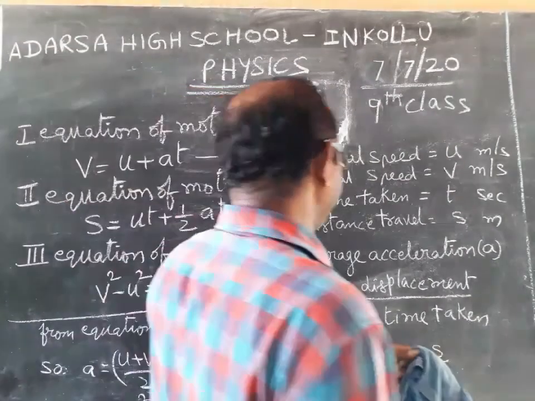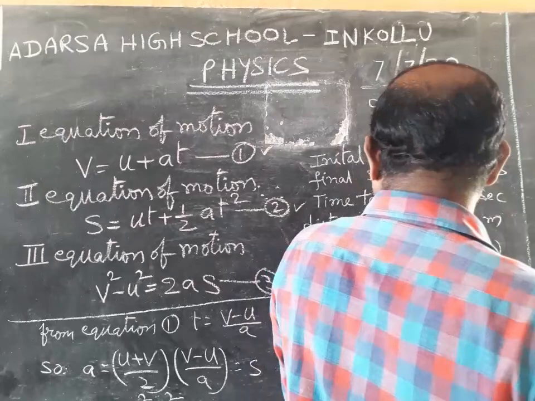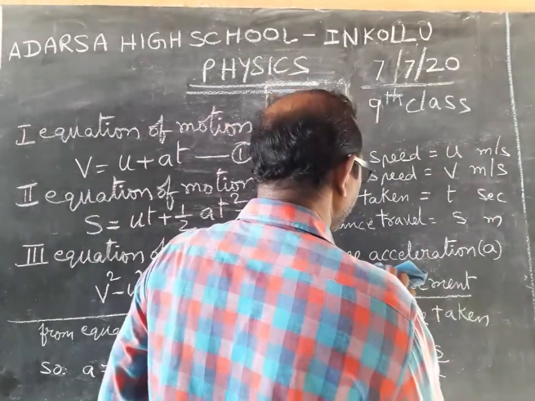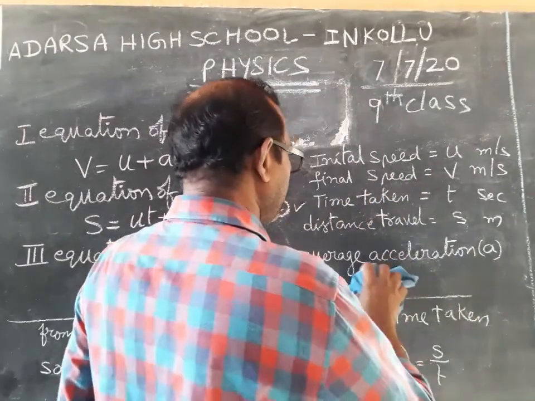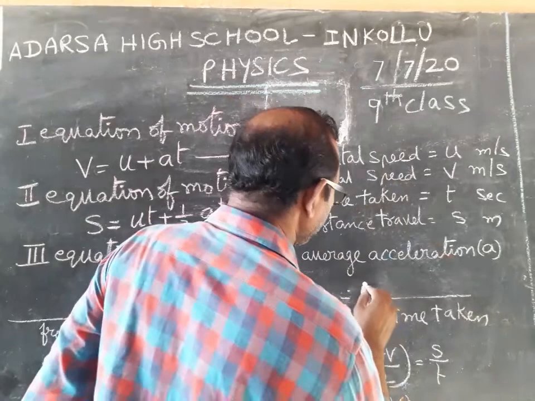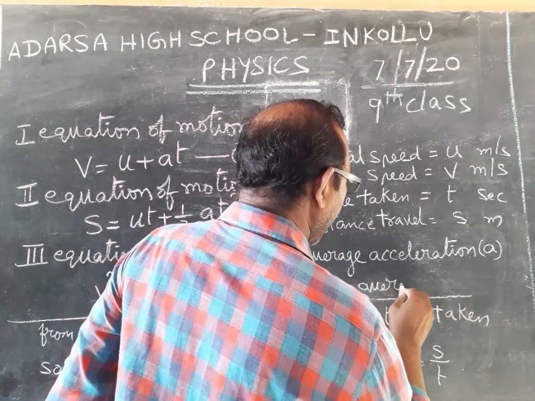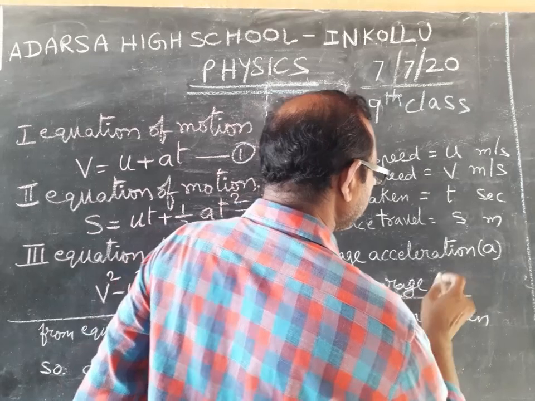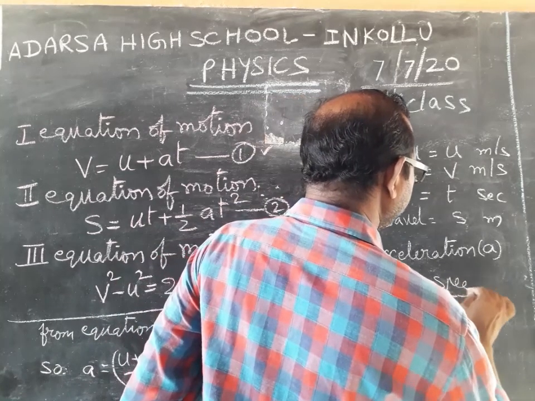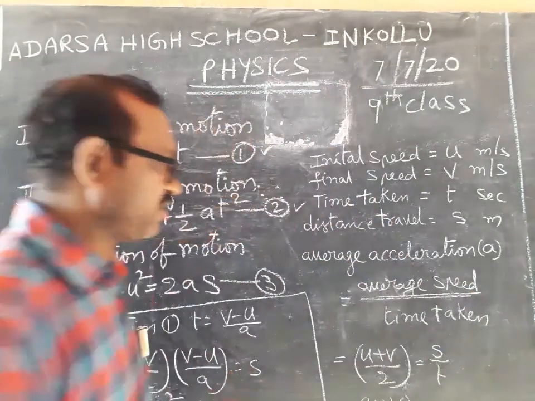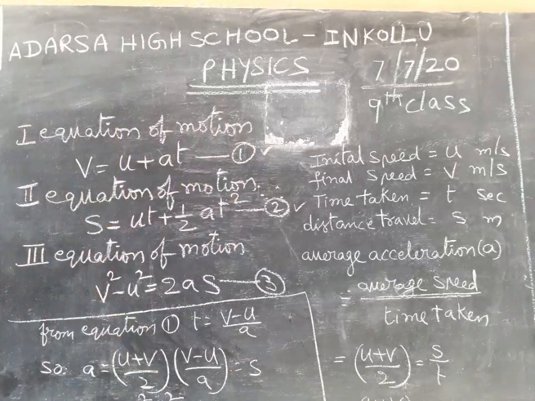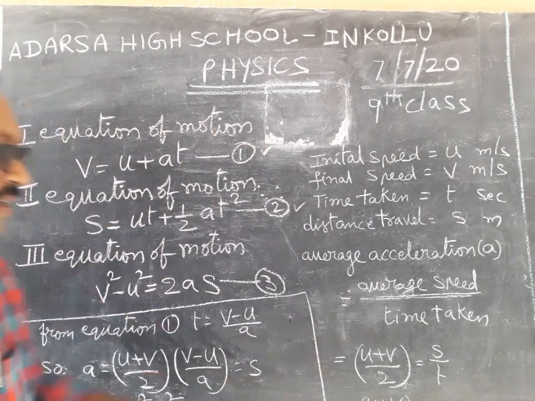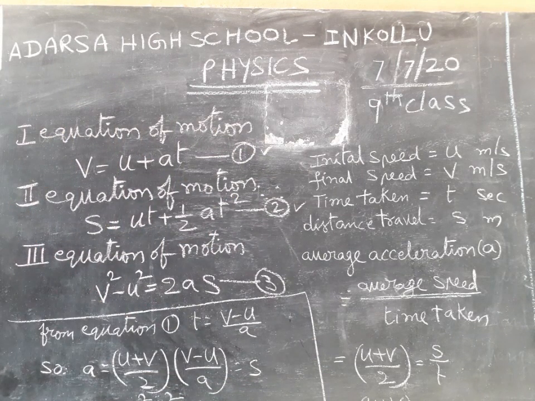Here we have to write not displacement, but average speed by time taken, like that only. Have you understood? Thank you.